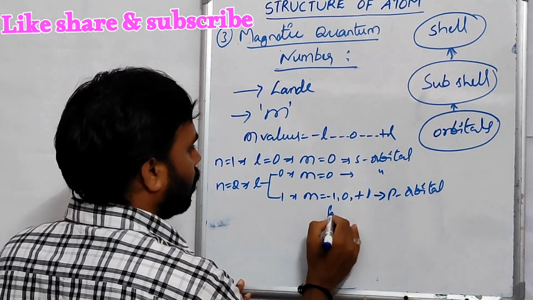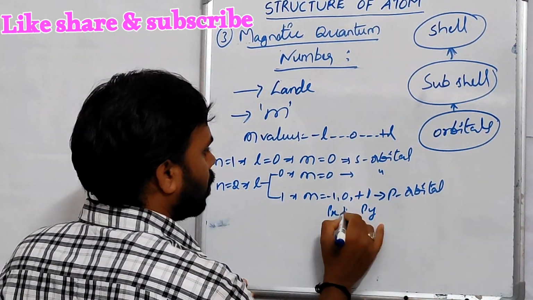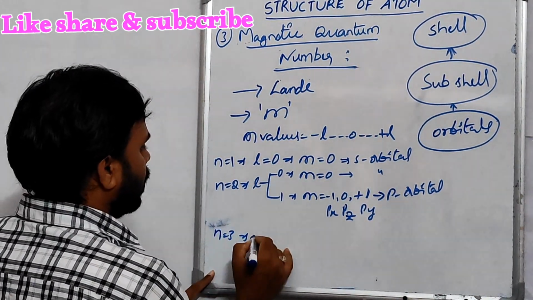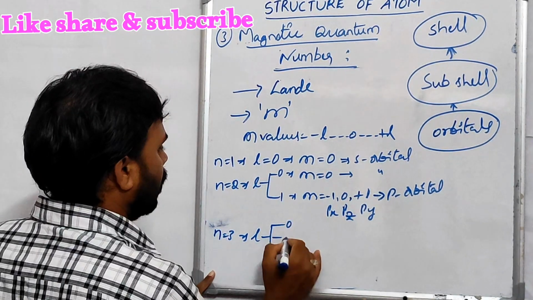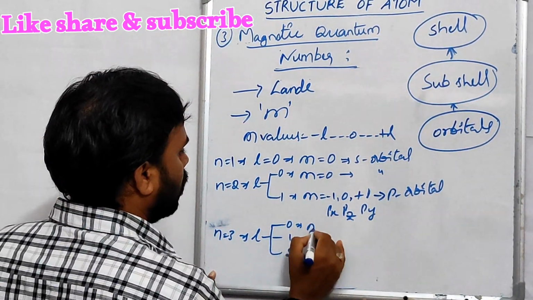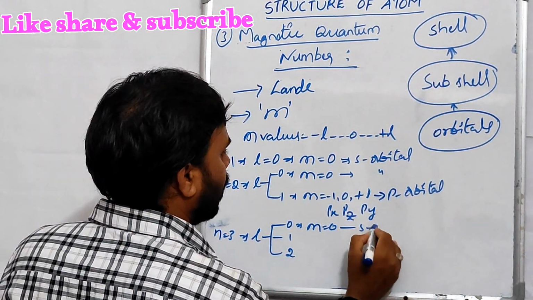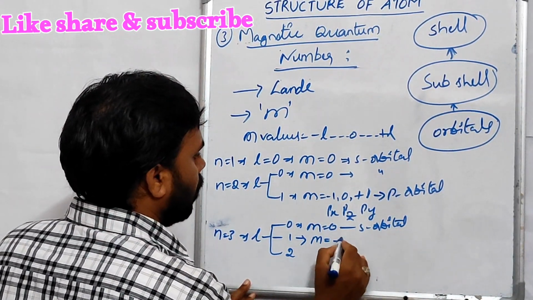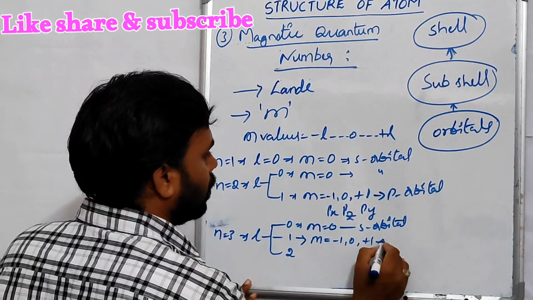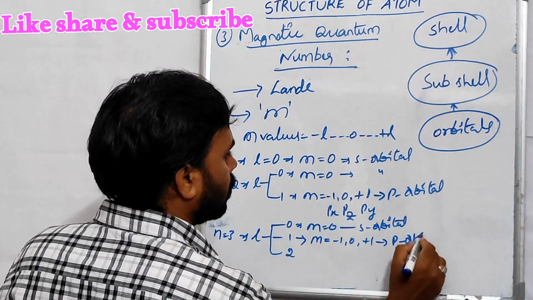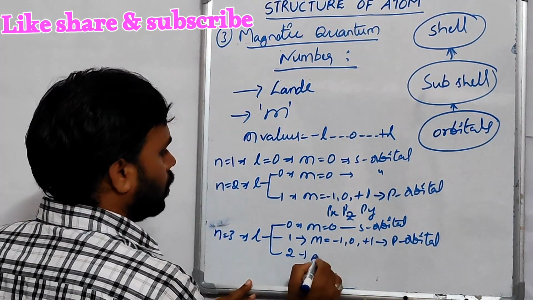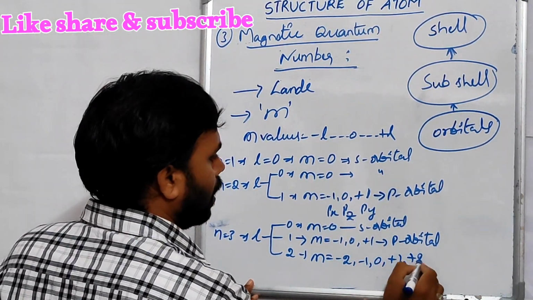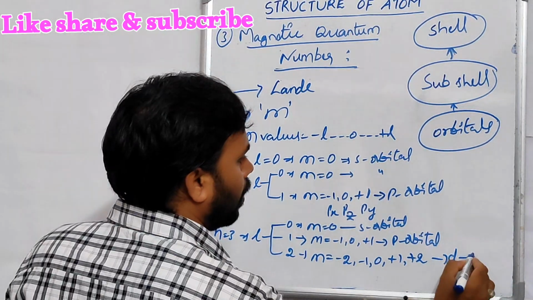It is nothing but Px, Py, Pz. For n equal to 3, L has three values: 0, 1, 2. For 0, m is equal to 0. It is the s orbital. For 1, m is equal to minus 1, 0, plus 1. This indicates the p orbital. For 2, m is equal to -2, -1, 0, +1, +2. It indicates the d orbital.